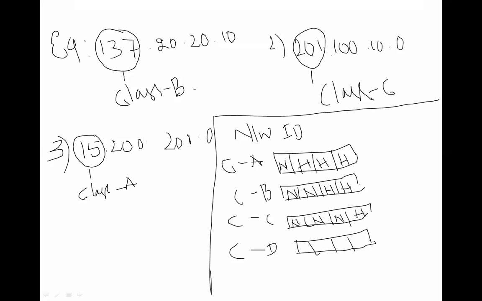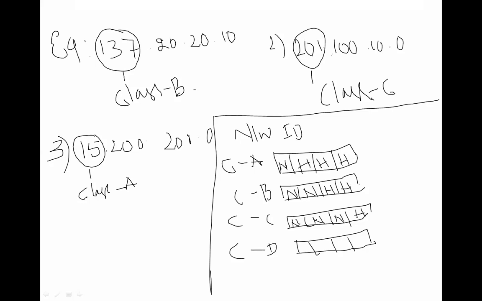How are we going to represent the network ID and the host ID? For class A, the first octet is for network and the remaining 3 are host. For class B, the first 2 are network and the remaining are host.